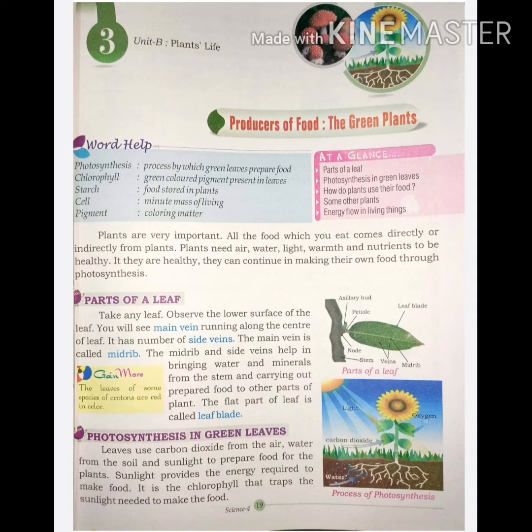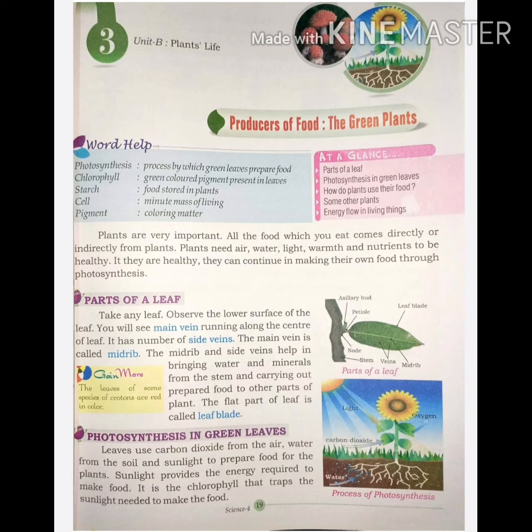You tell me, why do plants and leaves look green? Listen. Leaves have a green pigment called chlorophyll that gives the green color to the plants and leaves.